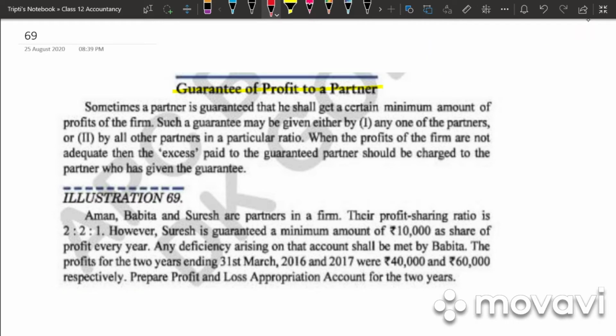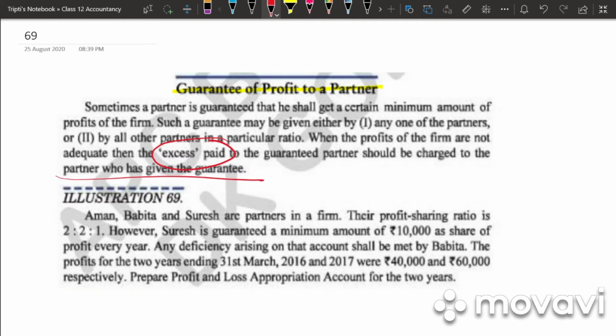So sometimes a partner is guaranteed that he shall get a certain minimum amount of profit of the firm. Such a guarantee may be given either by one of the partners or two or by all the partners in a particular ratio. When the profits of the firm are not adequate, then the excess paid to the guaranteed partner should be charged to the partner who has given the guarantee.